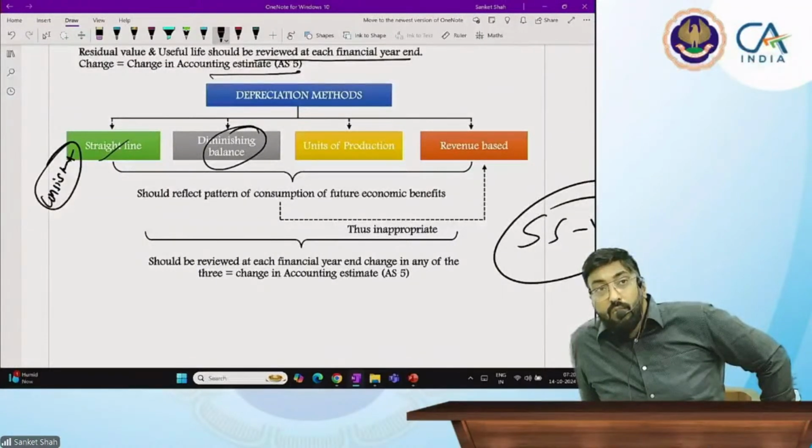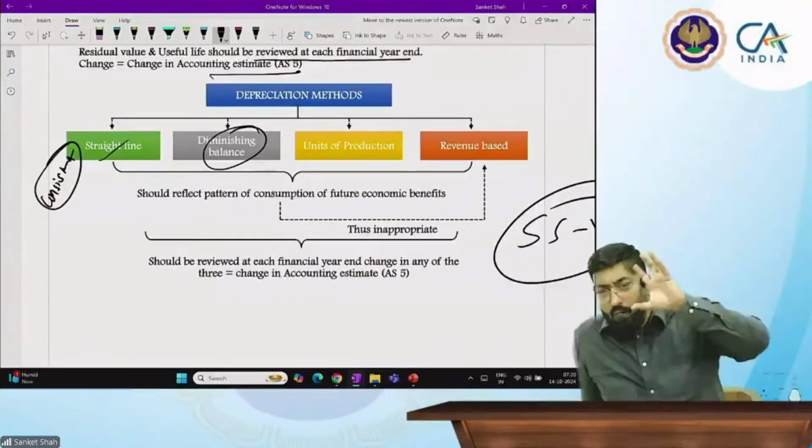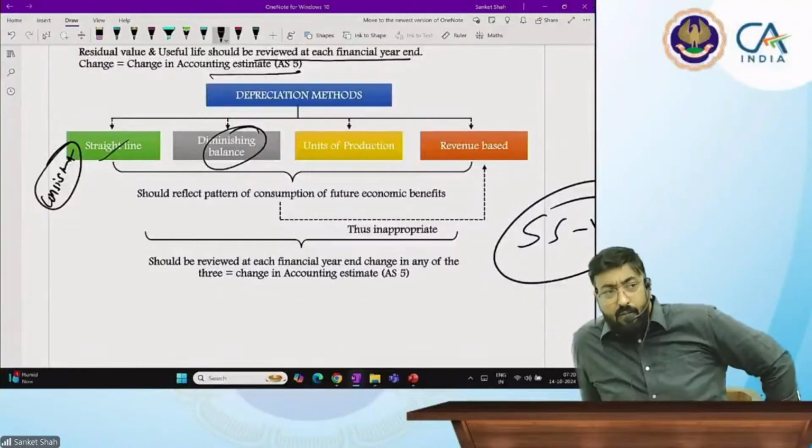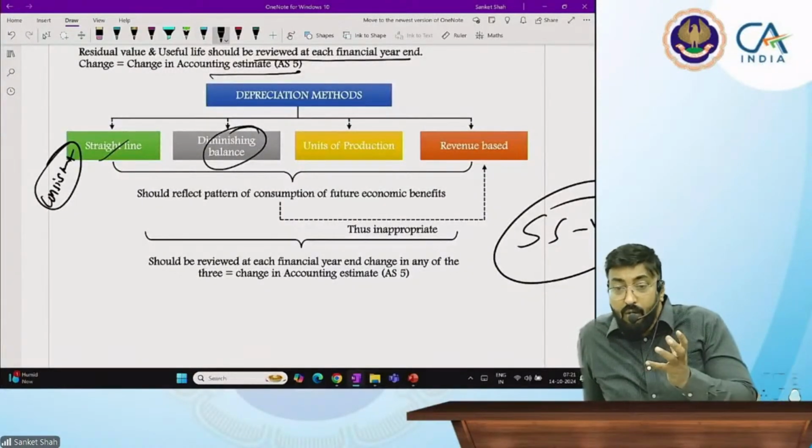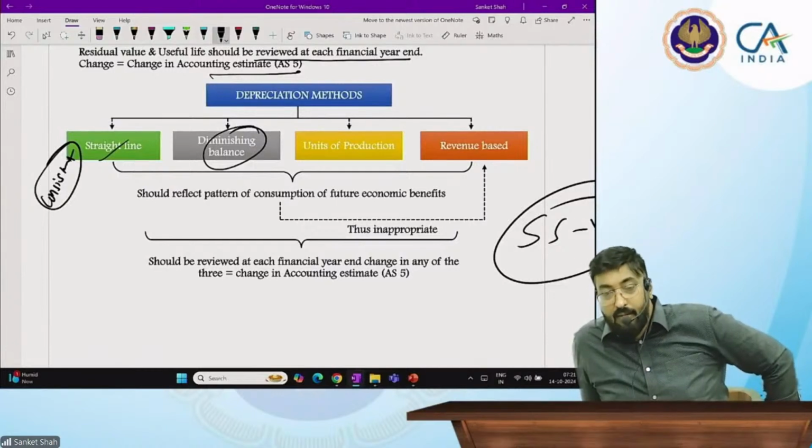Now suppose here I'm using one projector. Already you know what a projector is. Now projector performance is not basically depending on useful life, that is the years, but life is depending on the hours for which I'm using that projector.